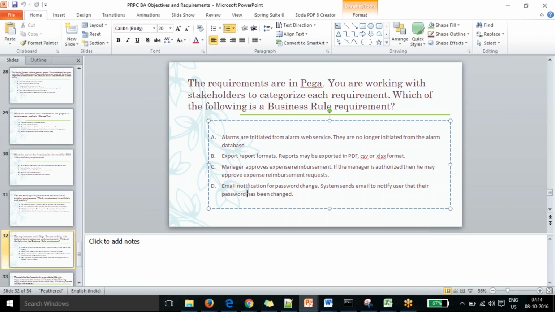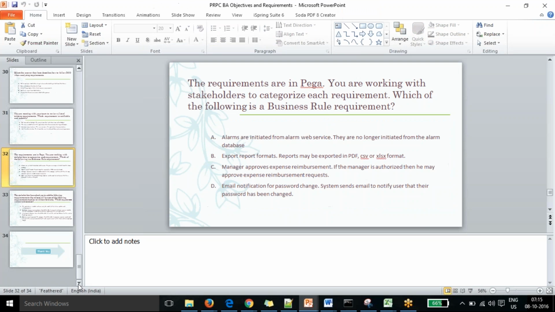That is the requirement, and there is no business associated with it. So both B and D are functional requirements. B is an industry, enterprise level validation requirement. There are 5 categories of requirement. Yeah, got it now.